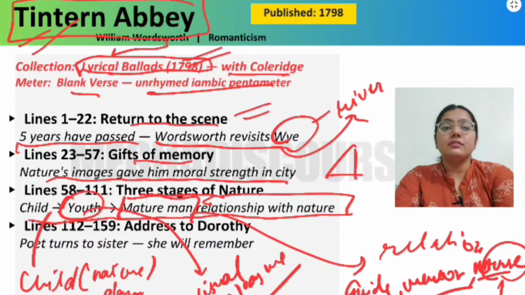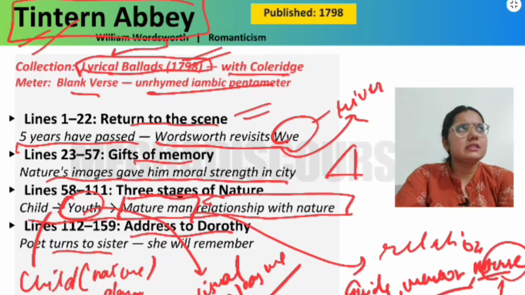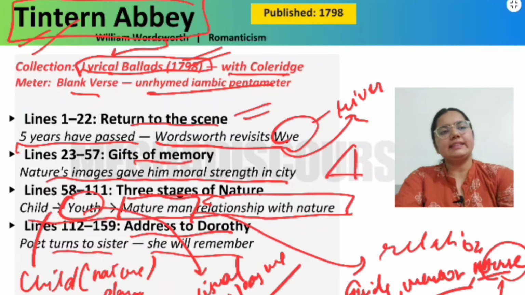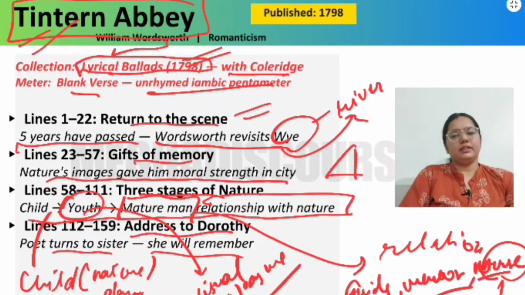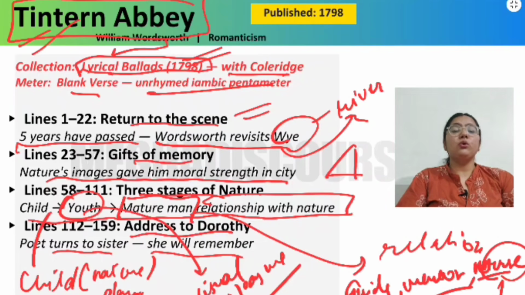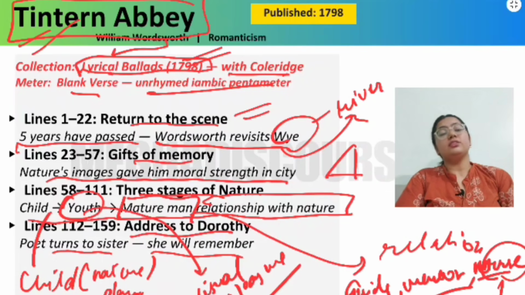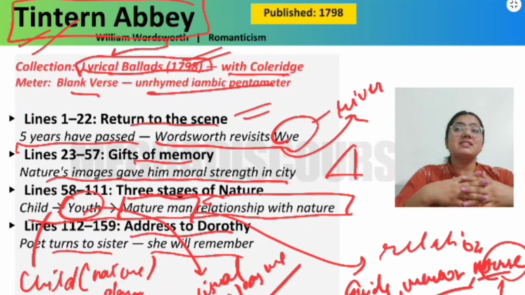Then we have the address to Dorothy. Dorothy Wordsworth is the sister of our Wordsworth, and the poet turns to his sister. His sister is also standing with him there at Tintern Abbey, and he says to her that, like today, I'm standing here and I'm just remembering everything. Similarly, you will also be standing here one day, right? And you will remember everything. And even if I die, you will remember, and through you, I will also remember, right? You and I will always immortalize the nature and all the things that are here.